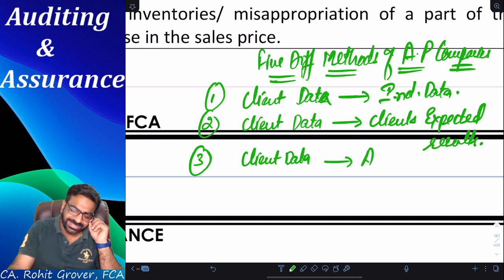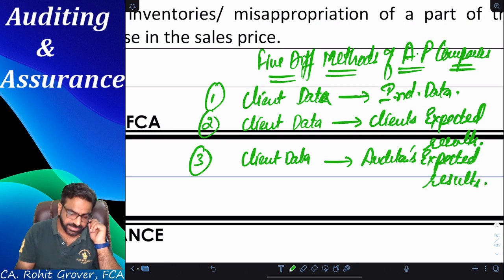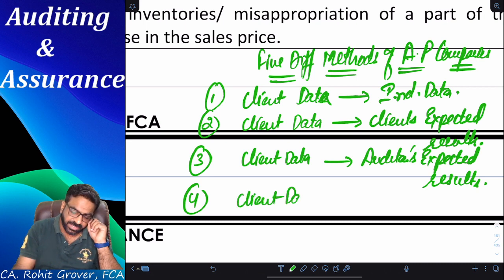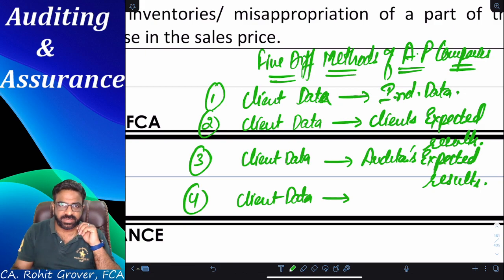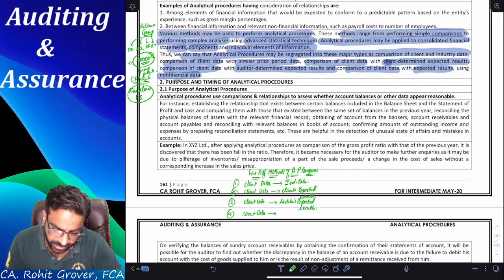If we compare the client's data with the auditor's expected results, then also we will get some idea or not? Yes. If we compare the client's data with what? Just now we have done 5 points or not?